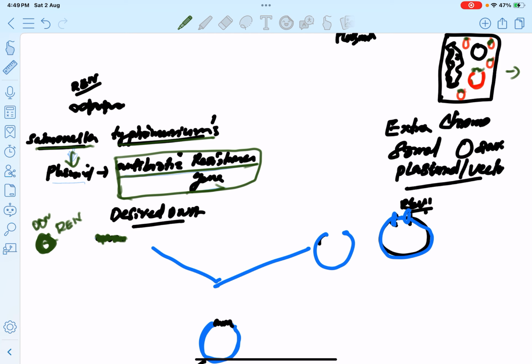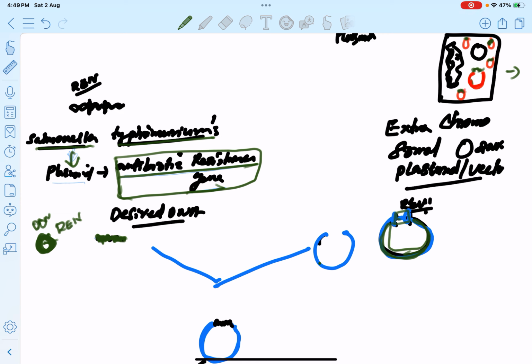This donor DNA or desired DNA does not have the ability to transfer to the host by itself. So we require a carrier or vehicle. The carrier used here is a plasmid vector. So we make a nick in the plasmid with the help of the same restriction endonuclease, and a small portion is removed.